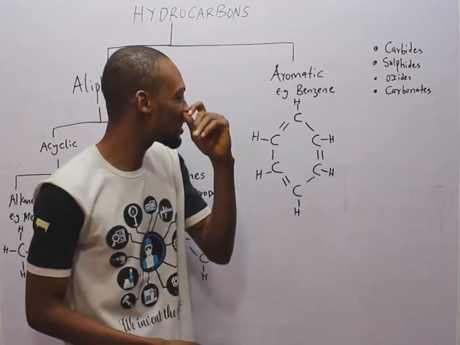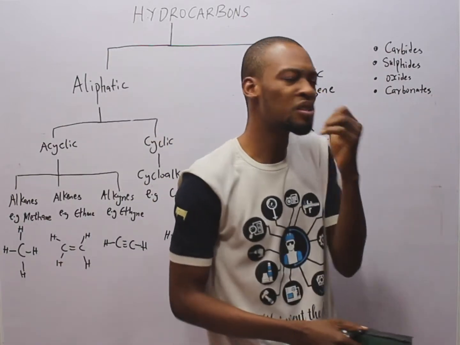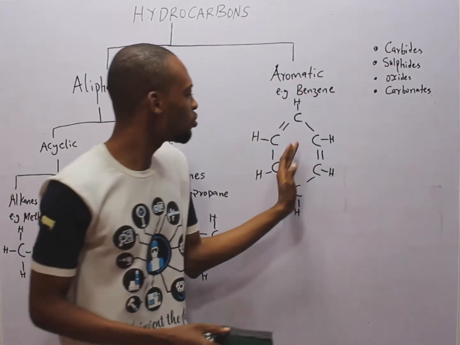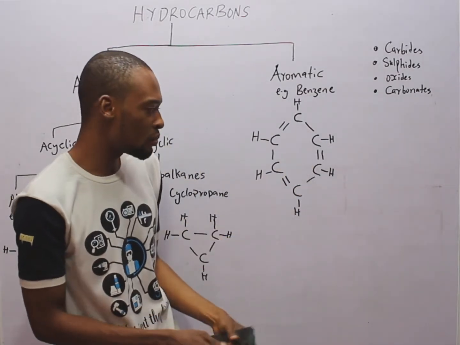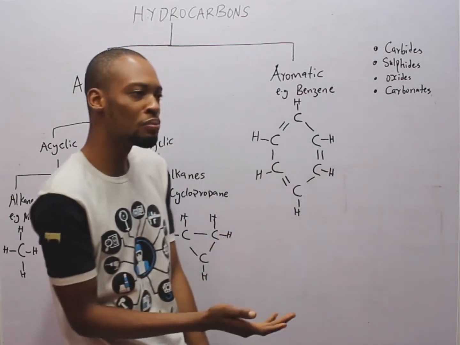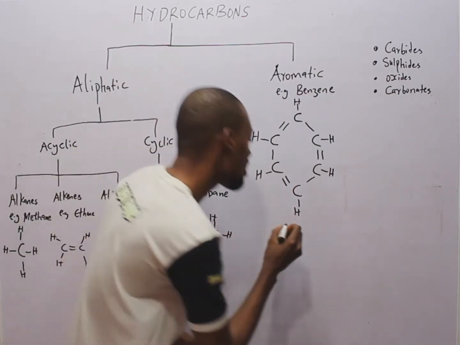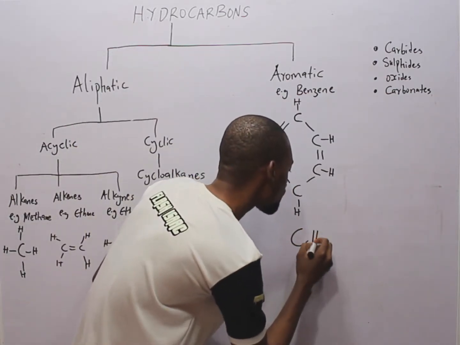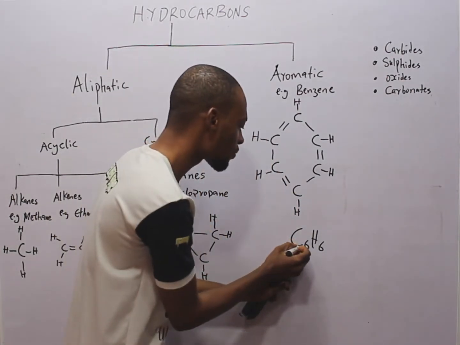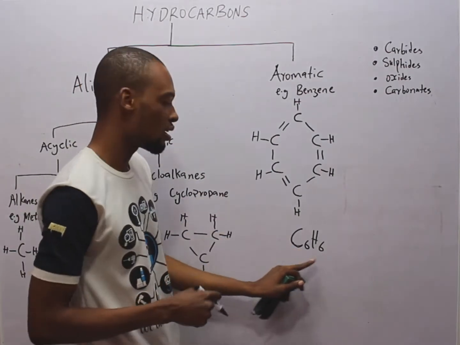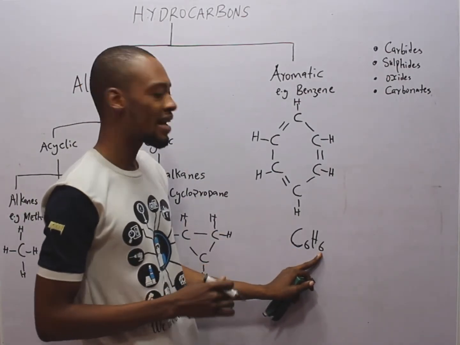Now, benzene is an aromatic compound, first because of its sweet smell, and two, because of its alternating double bonds. So benzene is a hydrocarbon made up of alternating double bonds. And the formula for benzene is C6H6. What does it mean? C6 means we have 6 carbons, H6 means we have 6 hydrogens.